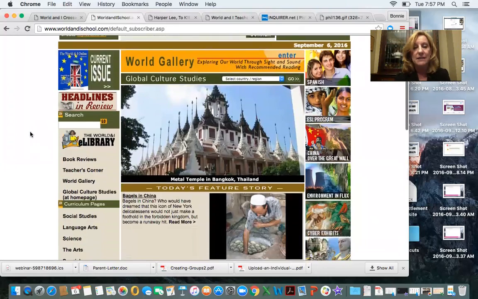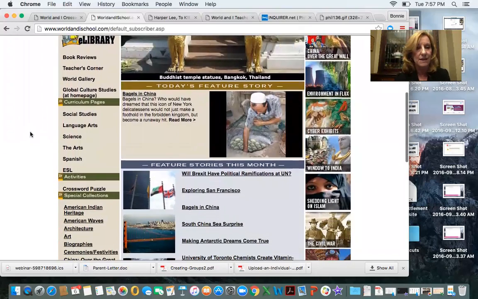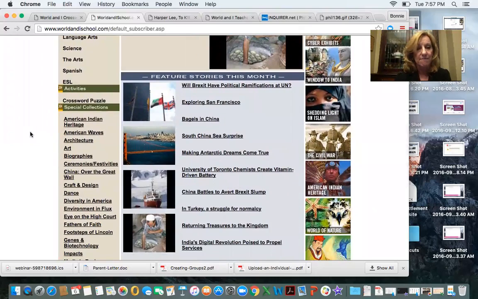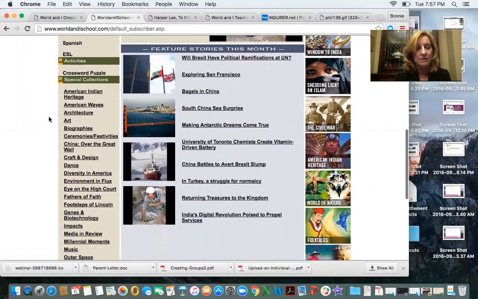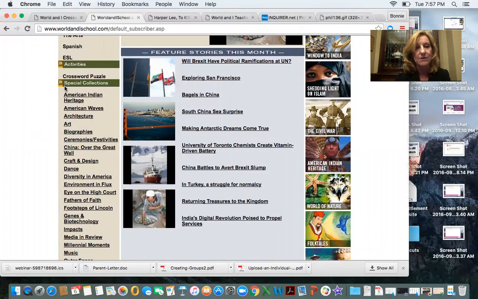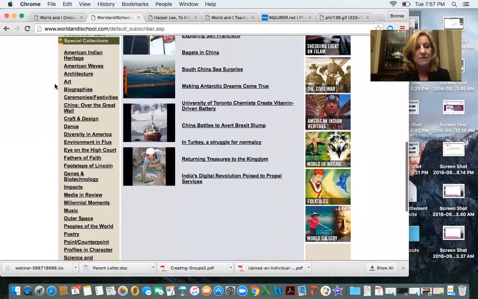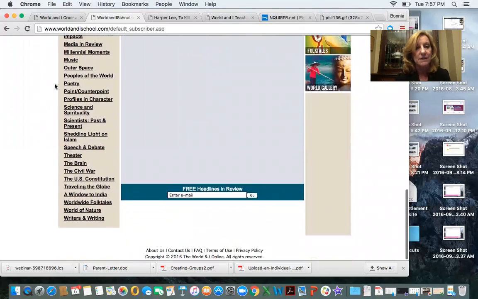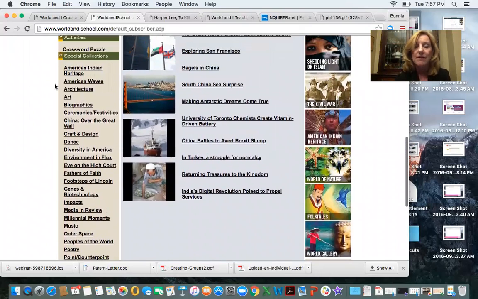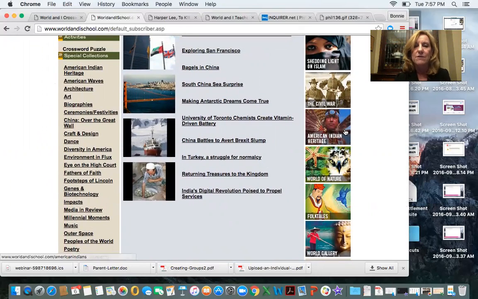This is the best place to see this area, called the Special Collections area. Under the crossword puzzles on the left-hand side, you'll see Special Collections. It's a long list of special collections, basically set up by themes. There's a few that are highlighted on the right-hand side with the pictures, such as the Civil War. I love these. These are some of the most popular ones. You'll see the Civil War is a popular one, the American Indian Heritage, folk tales, another great popular one. So these are collections of essays and articles.